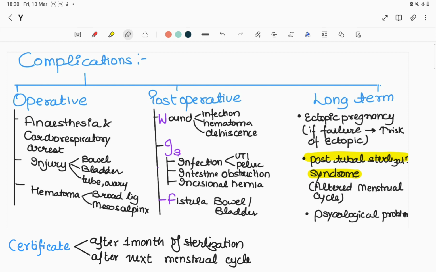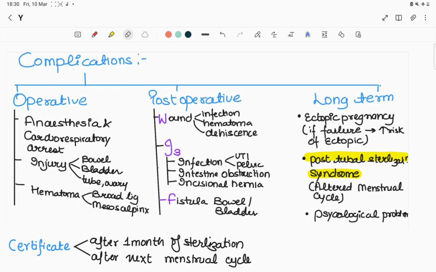Then post-operative complications can be remembered by the mnemonic WIIIF. W is wound. The wound can undergo infection, hematoma, or dehiscence or gaping. Then I1 is infection, urinary tract infection or pelvic infection, and I2 is intestinal obstruction. I3 is incisional hernia. Then F is fistula of bowel or bladder.